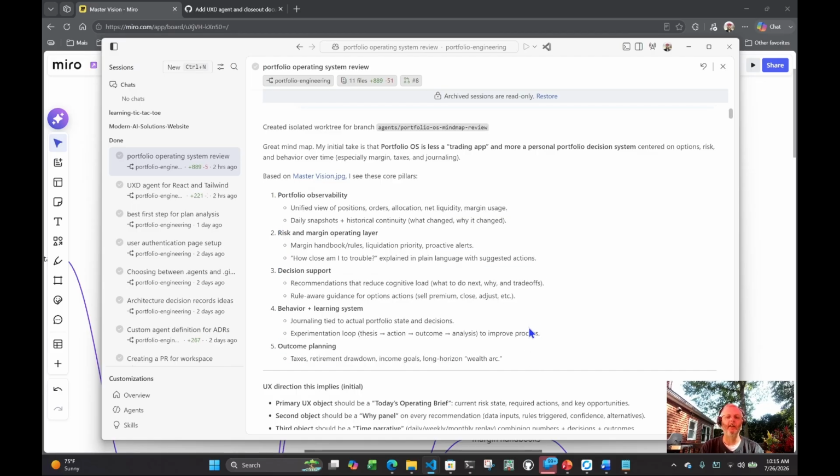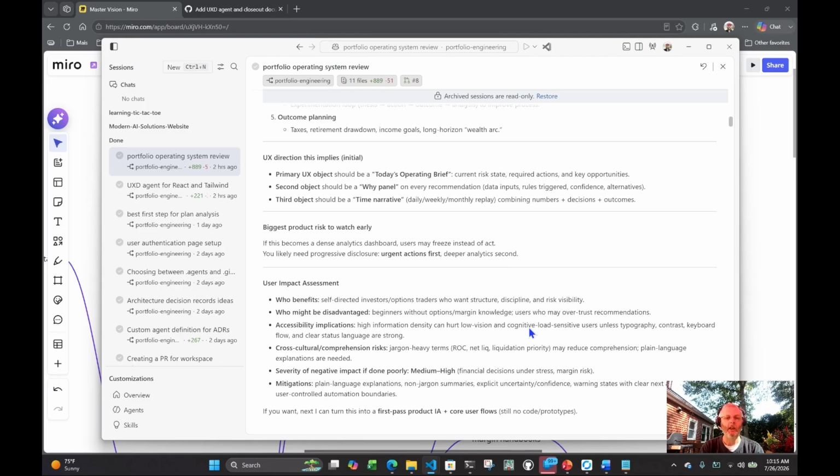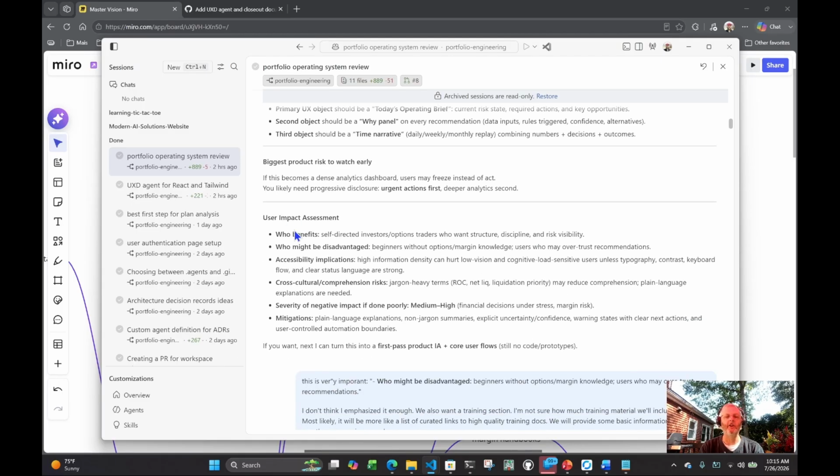I'm not trying to get it to be too perfect at this stage because there's going to be so much iteration, but it did a good first pass at bucketing the key features that my map tried to capture, and I'm good with this. We would iterate on this and drill into more detail, but for now we're in good shape. And as it's supposed to, it's doing that user impact assessment every time.